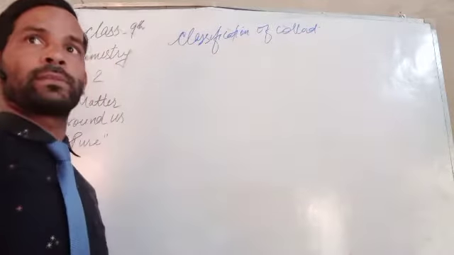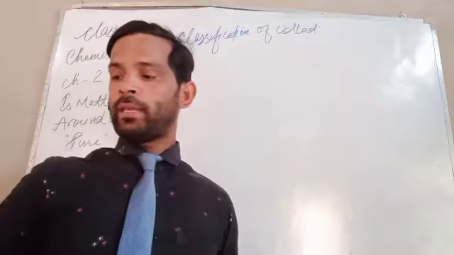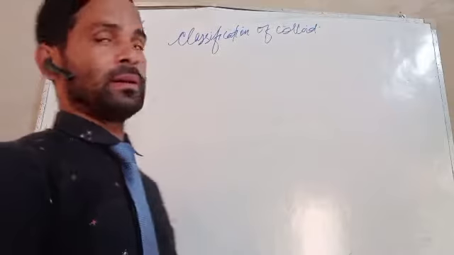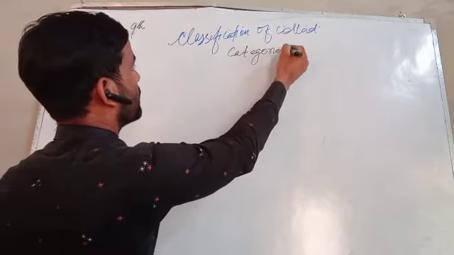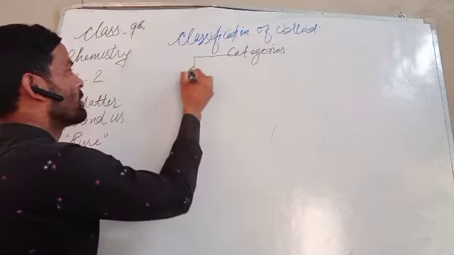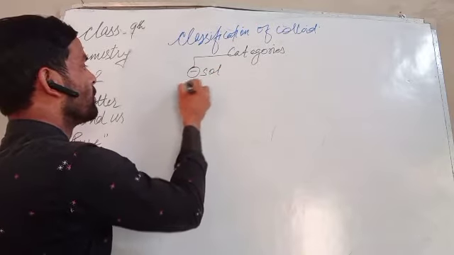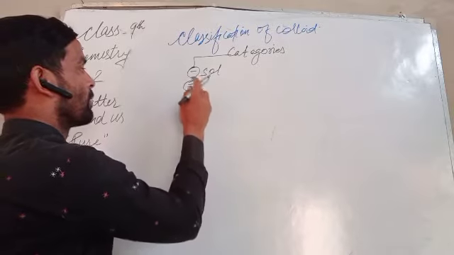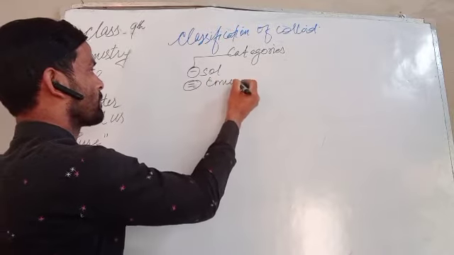Classification of colloids. What are the classifications? Colloids may be classified into the following categories. What are these actually? This one, sol. Next one is emulsion.